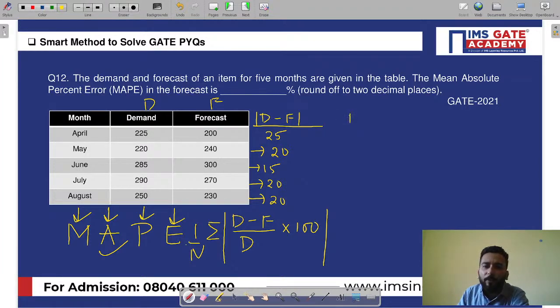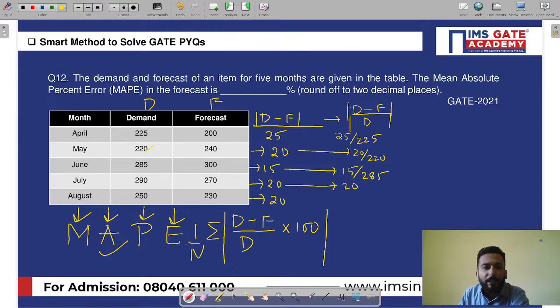Now what you have to do is find the absolute value of D minus F divided by the initial value. The initial value is D, the initial demand. So here it will be 25 by 225. Here it will be 20 by the initial demand, 220. Here it is 15 divided by the initial demand, 285. Here it is 20 divided by 290. And here it is 20 divided by 250.